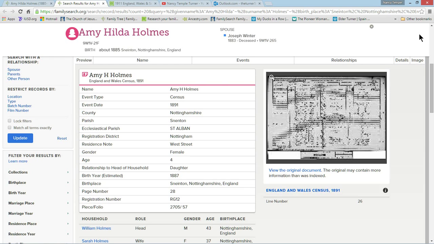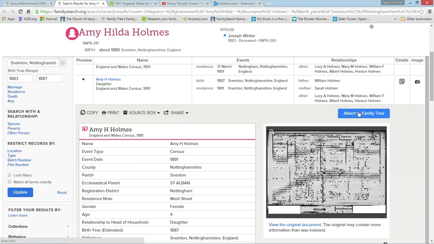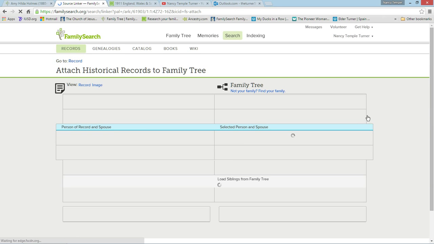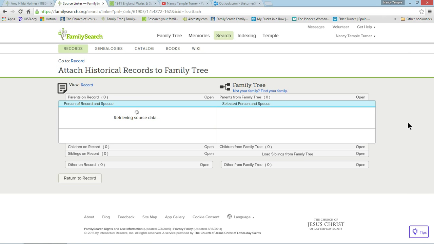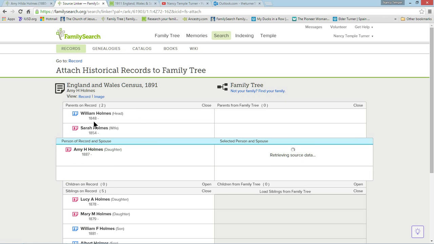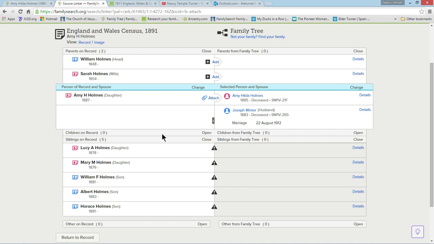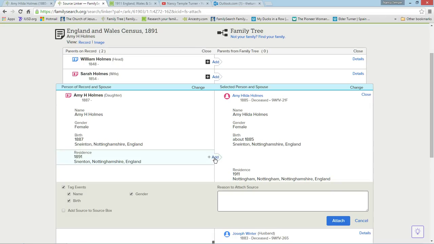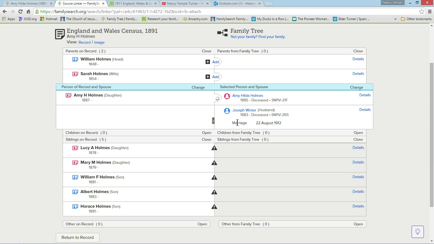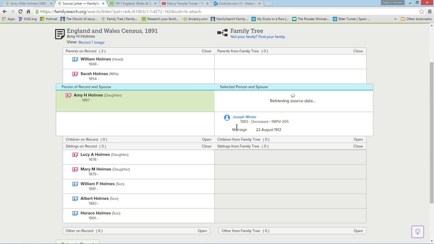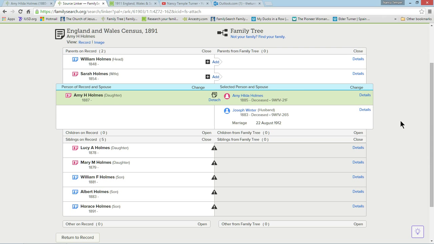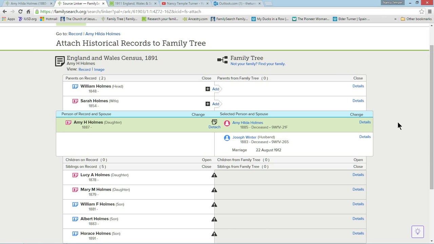So we can add this family by attaching the record. I'm going to click Attach to Family Tree. And up comes the source linker with all of those names from the England and Wales 1891 census record. I'm going to start by attaching the record here. Now the birth year, like I said, is a little bit different, so I may want to go back into Family Tree and change it from about 1885 to about 1887. Sometimes those years are a little off. It just depends on who they were interviewing for the census record.